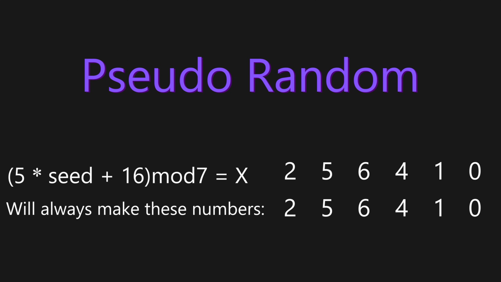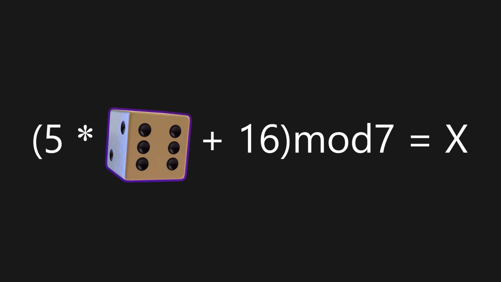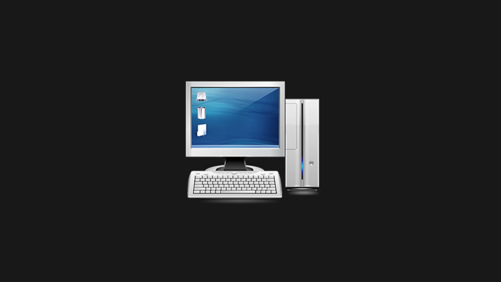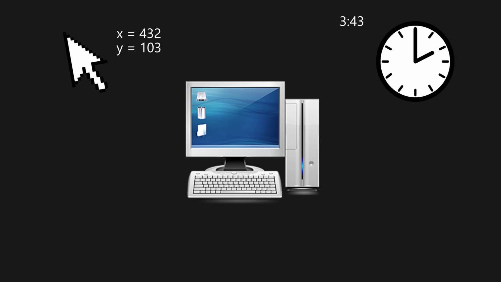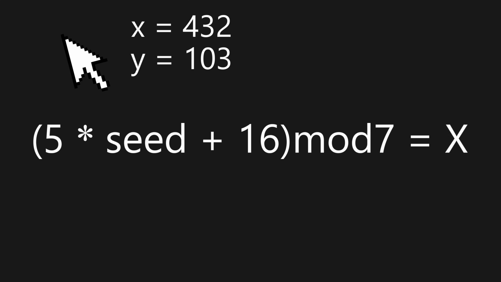It's a deterministic algorithm. This means all numbers that are generated can be predicted based off the seed. However, if we could find a way to make the seed more random, we can generate more random outputs. There are various ways of doing this. Some programs grab things from your computer, such as your mouse location on screen, the time of day, or network-related events, such as packet arrivals or network latency. It could then plug those numbers into the equation, which is random enough for most programs.